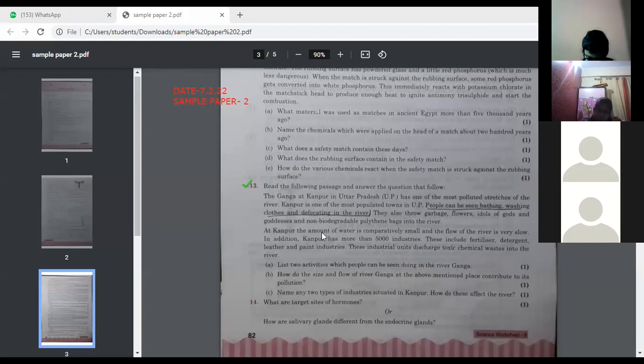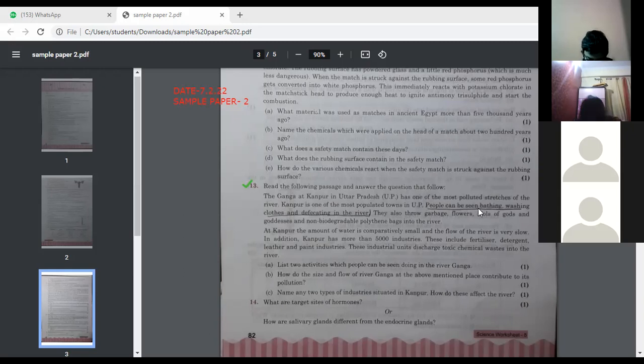At Kanpur, the amount of water is comparatively small and the flow of the water is very slow. In addition, Kanpur has more than 5,000 industries. These include fertilizer, detergent, leather, and paint industries. These industrial units discharge toxic chemical waste into the river. So here are a few of the questions. 3 questions are there. List 2 activities which people can be seen doing in the Ganga river.